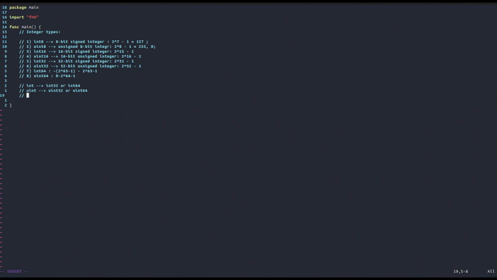Then there are also other important names for these types, and that might come in handy specifically if you come from Java. The first one is byte, and byte is basically equal to uint8, whereas the keyword rune is exactly equal to int32. So if you declare a variable with the keyword byte, basically it's the same as declaring it with the keyword uint8. So with this said, we have now seen many integer types.